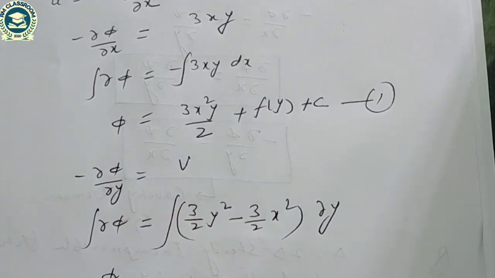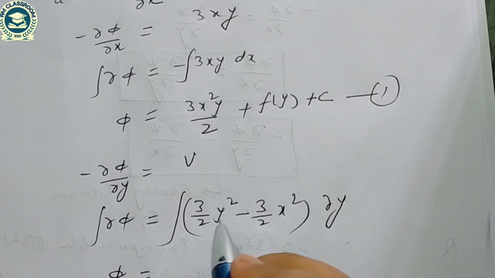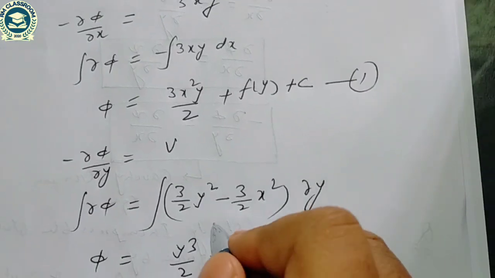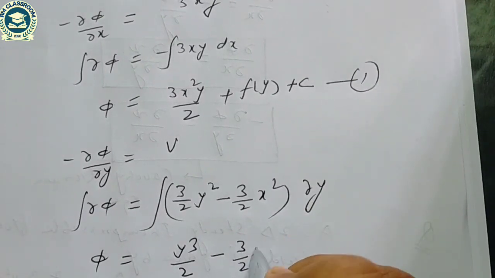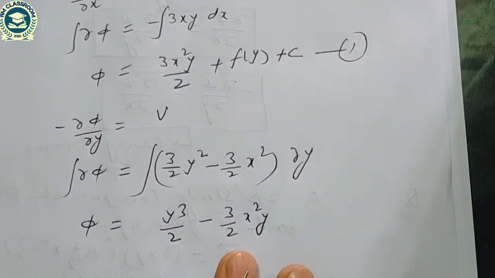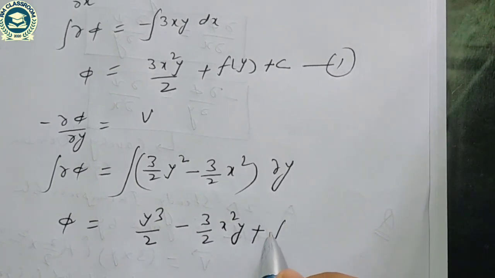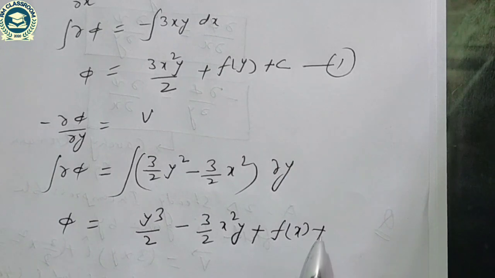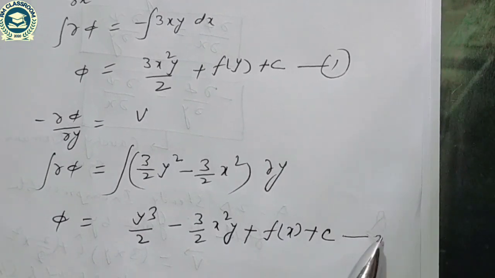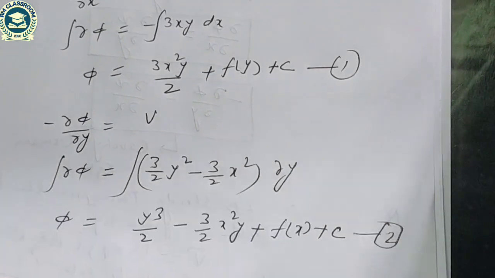Integrating on both sides, it is 3 by 2 y cube by 3, means y cube by 2, minus 3 by 2 x square y plus f of x plus c, and this is our equation number second.